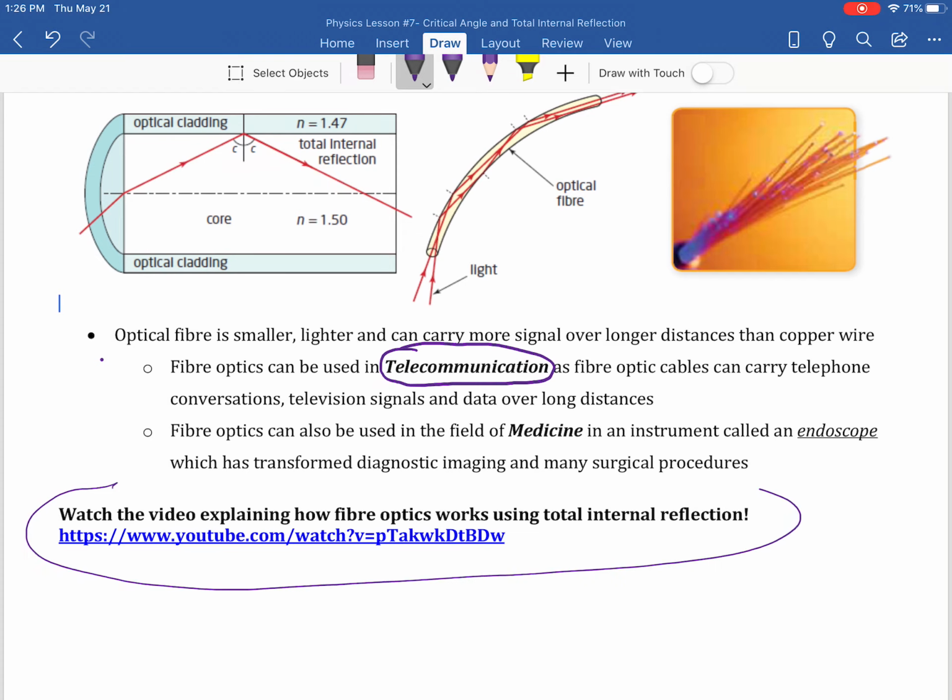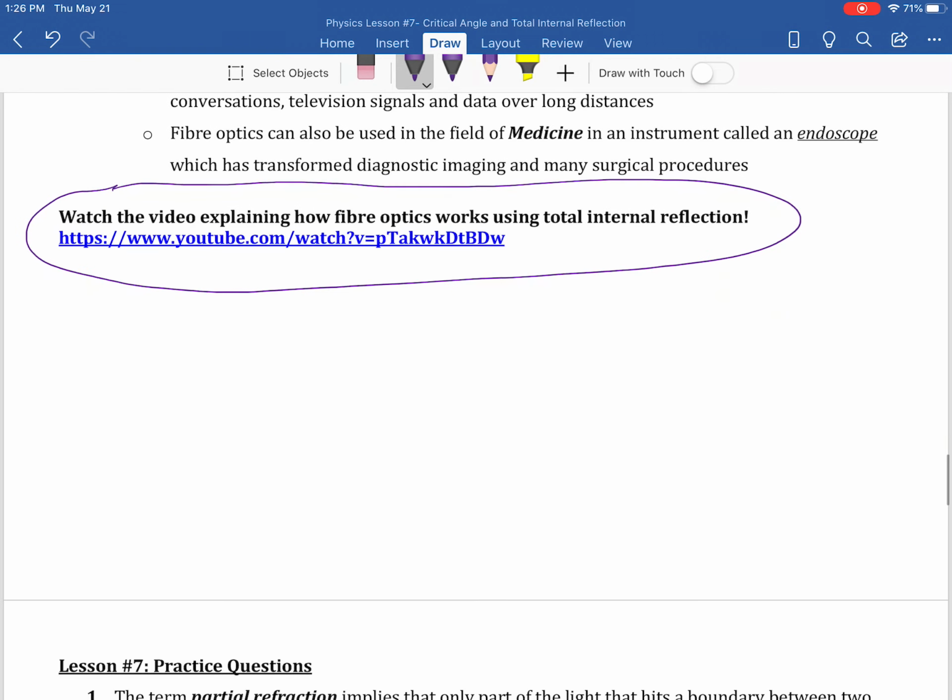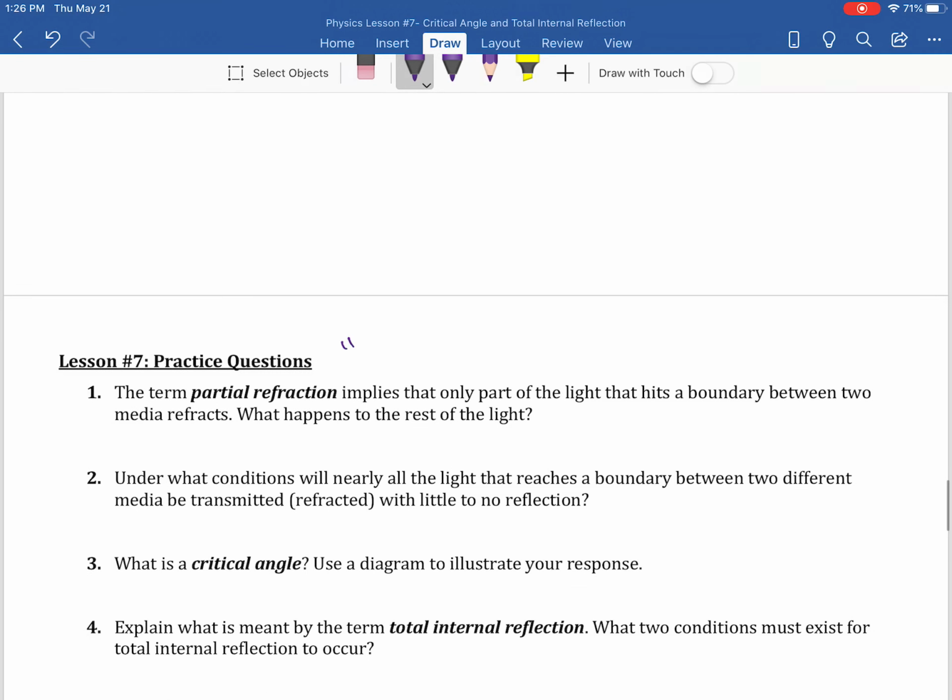So once again, really good video to watch how fiber optics work. So, as always, here's some practice questions to make sure that you know what we're talking about. There's also a lesson 7 practice quiz.